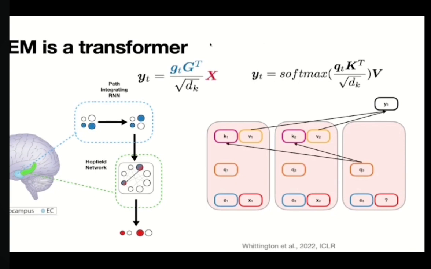Okay, so we can see there's some sort of thing in spirit between these two equations. In fact, this is just this equation minus this softmax, where the query is my belief of where I am, and my values are the observation. And so we can make some analogies now. And it turns out these Hopfield networks really are just the same thing as the self-attention. I should say I haven't got the citation here, but that definitely was not me that did that. That was shown at roughly the same time,